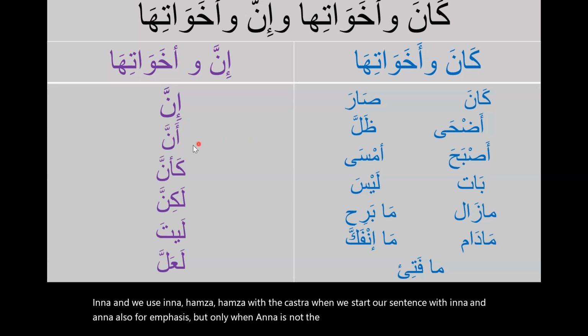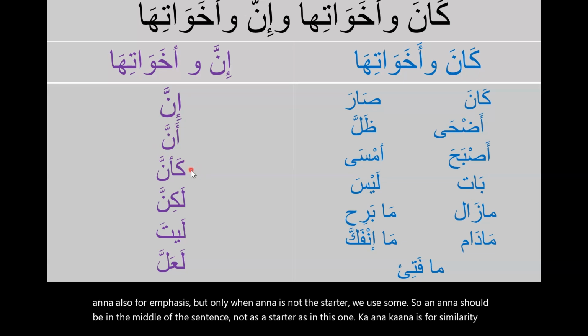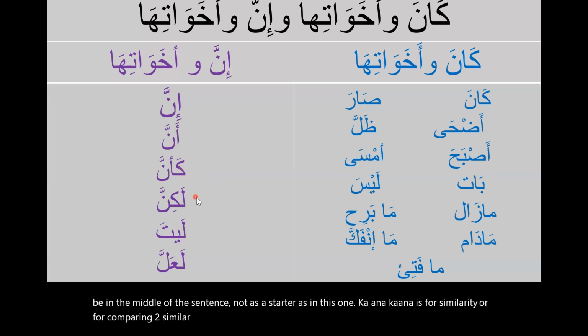Anna should be in the middle of the sentence, not a starter as in this one. Ka'anna is for similarity, or for comparing two similar things, as if. Lakinna is for realization or contrast, like but, meaning the contrast.